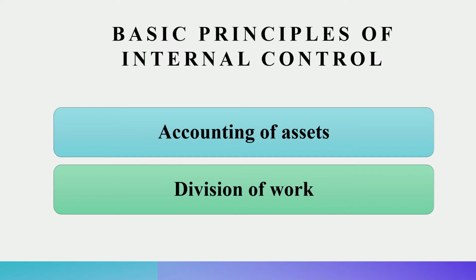Now, the division of work between the employees or between the different people who are working in the organization should be in such a manner that whatever work one employee has performed, it gets automatically checked by another. In brief, we are trying to say here that internal control includes a mechanism of internal check as well.